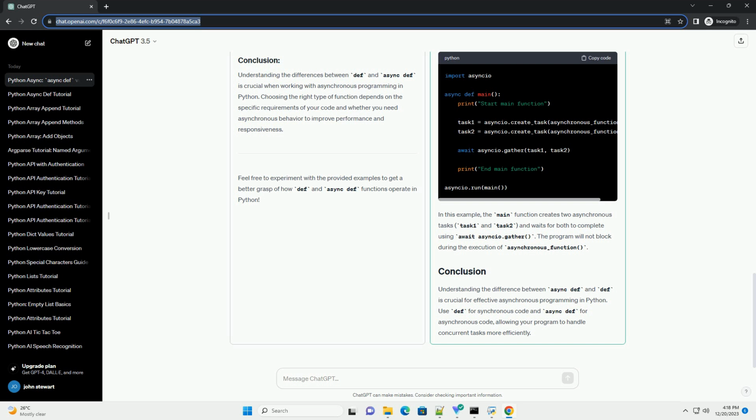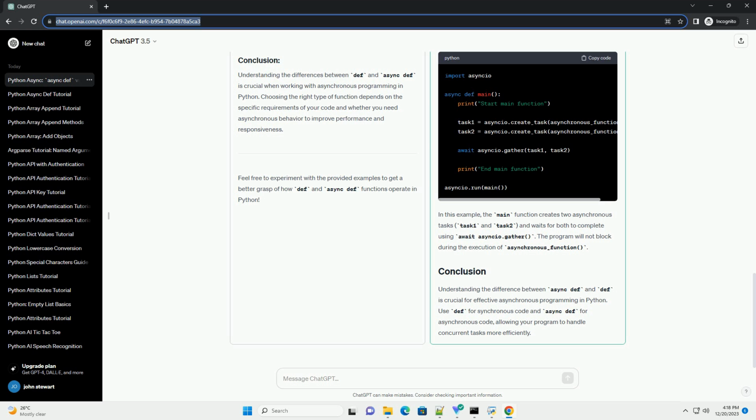Understanding the differences between def and async def is crucial when working with asynchronous programming in Python. Choosing the right type of function depends on the specific requirements of your code and whether you need asynchronous behavior to improve performance and responsiveness. Feel free to experiment with the provided examples to get a better grasp of how def and async def functions operate in Python.